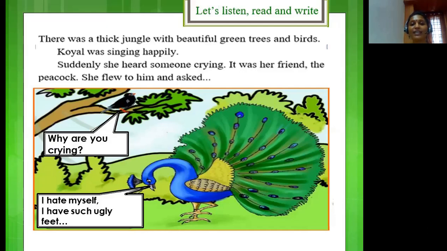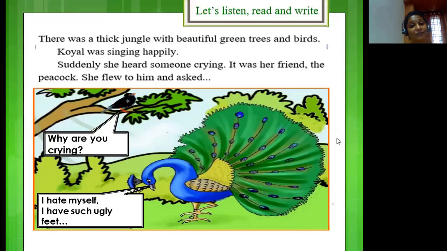There was a thick jungle with beautiful green trees and birds. Koel was singing happily. Suddenly, she heard someone crying. It was her friend, the peacock. She flew to him and asked, "Why are you crying?" And the peacock replies, "I hate myself. I have such ugly feet."